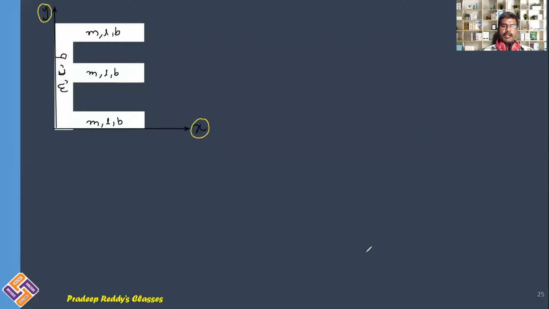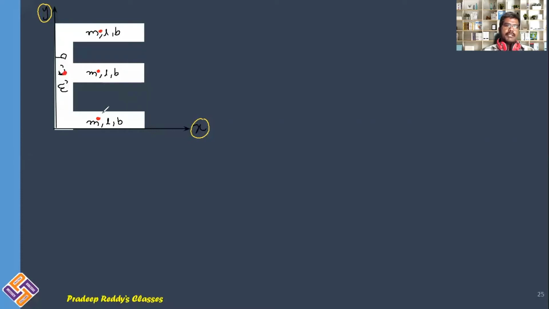Now, I want to find out center of mass for each portion and I should locate their coordinates. Now, for this whole mass, center of mass is at this position. And for this whole mass, center of mass is located at this position. And for this whole mass, center of mass is located at this position. And for this whole mass, center of mass is located at this position.